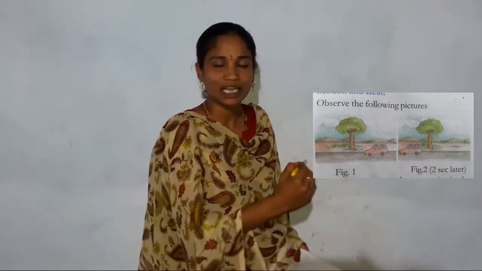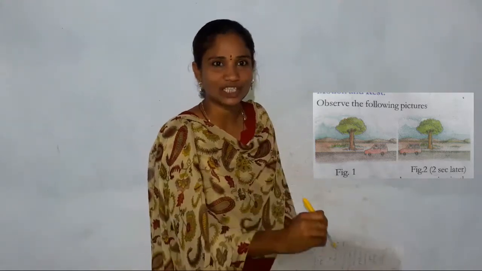That means the position is changing. First the car is near the tree, and after some time the car has moved in the forward direction. It means the position has changed with respect to the tree and with respect to the time also. So when the position changes with respect to the time and its surroundings, then we say that the object is in motion.